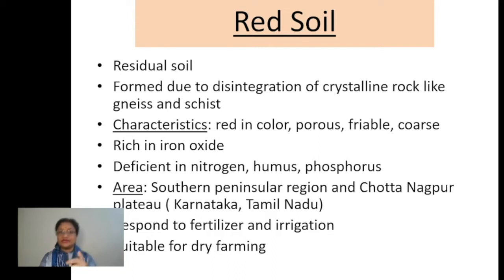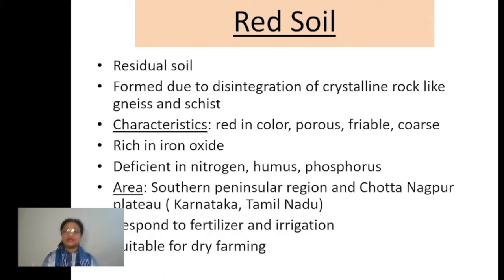And how does it get the reddish color? Because it has a high content of iron oxide within it. Because of the presence of iron, it has got reddish color. And this soil is porous, it is friable, it is coarser in texture. These are the important physical features of it.